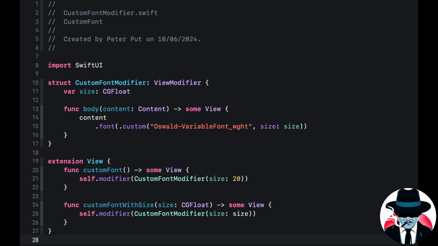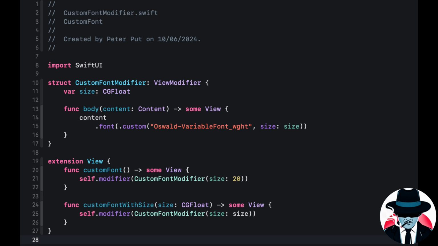Next, you also write an extension of type View in which you add two functions. One is the customFont function, which is using your custom font with a default size of 20, and a second function named customFont with size, which accepts a size parameter.